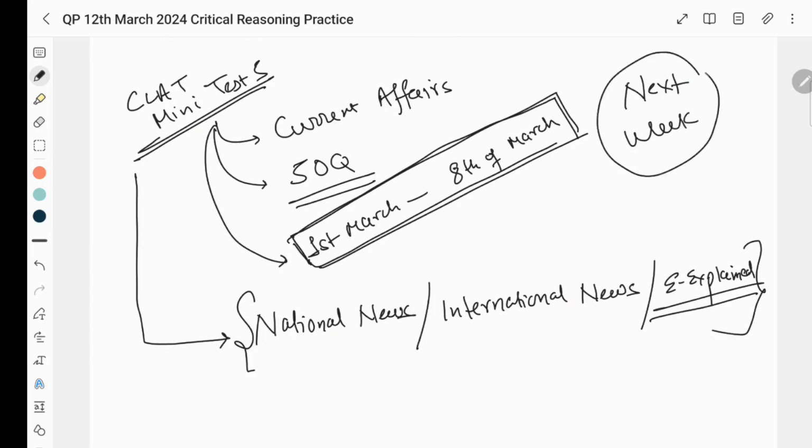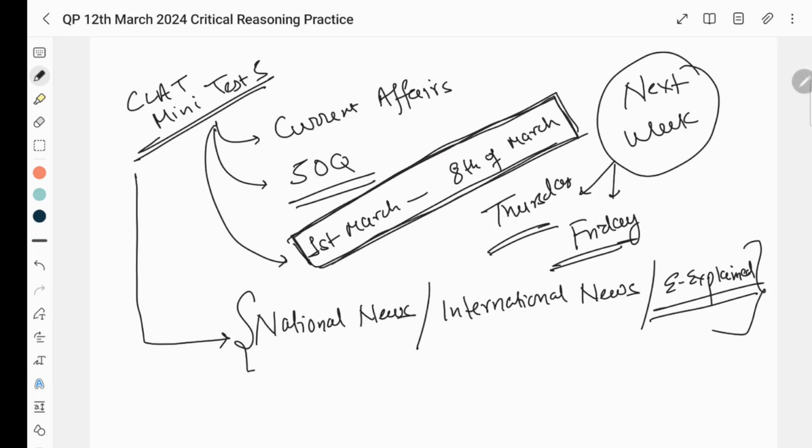In next week, possibly Thursday or Friday, right? So you have a full week to prepare for this. And if you are reading the newspapers on the daily basis, preparation would be only a revision for you, right?